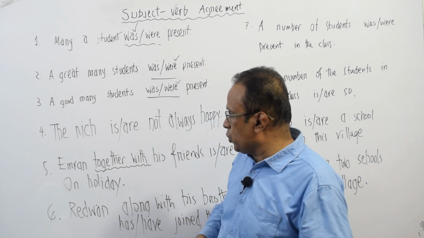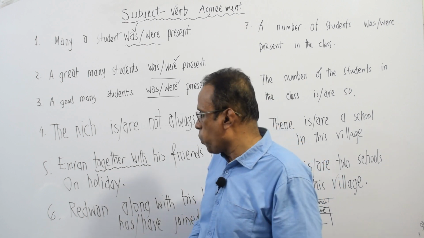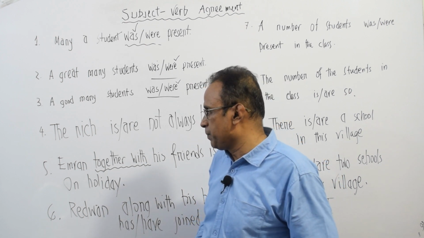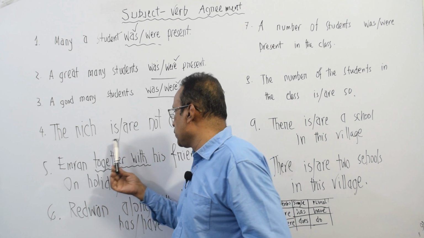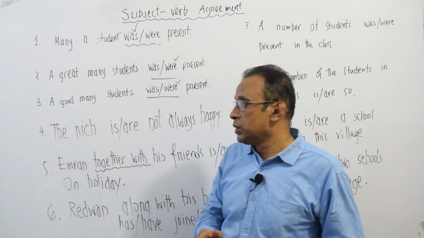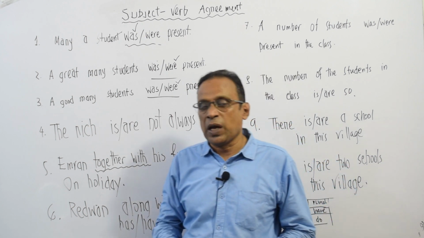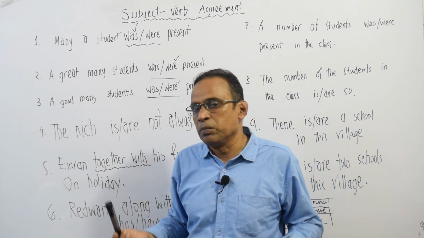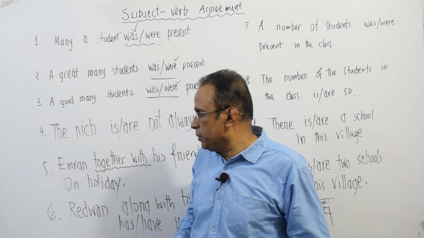So let us have a look at sentence number 4. Our sentence reads, the rich are not always happy. The rich are not always happy. Sometimes maybe they are unhappy, very unhappy.